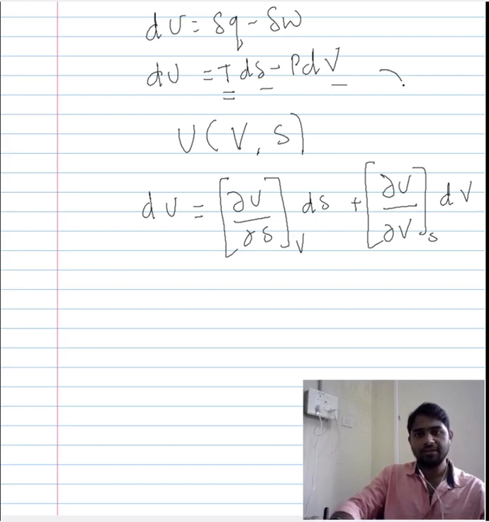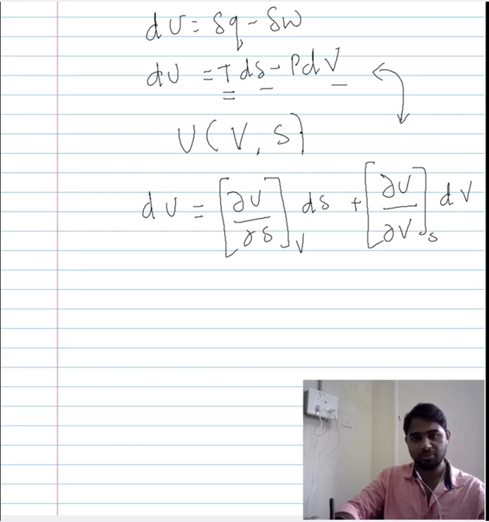Now we can relate these two. This expression, which we got from the first law of thermodynamics and the description of heat input based on entropy, also describes the change in the internal energy.